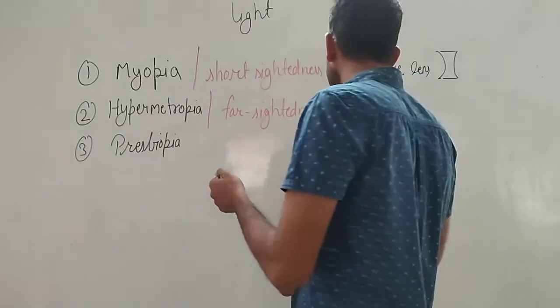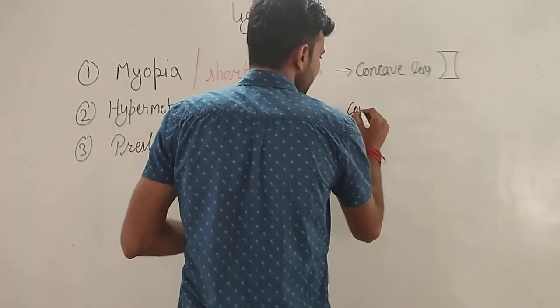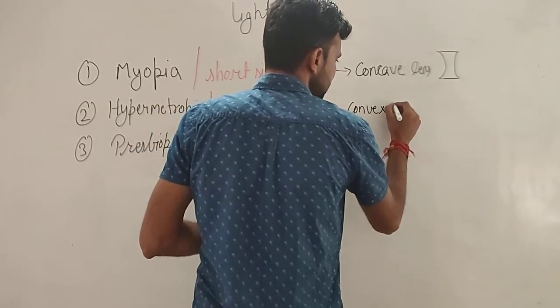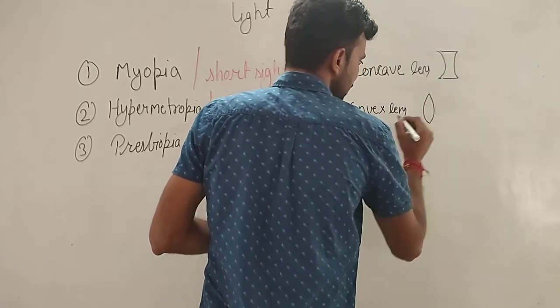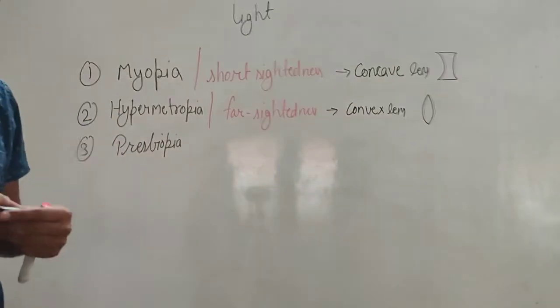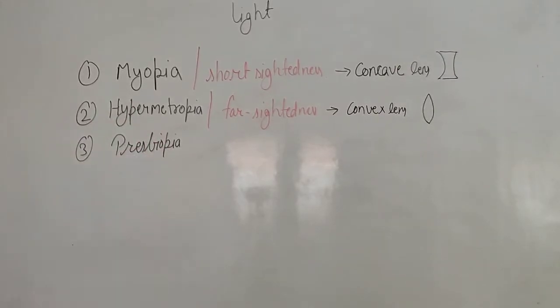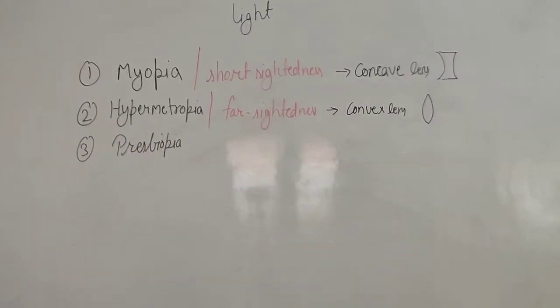This defect can be corrected by using a convex lens. ये तो है हमारे पास convex lens, thicker at the center and tapered at the edges. A person suffering from hypermetropia will use specs which have a positive number, और उसकी स्पेक्स का नंबर हमें पॉजिटिव मिलेगा.